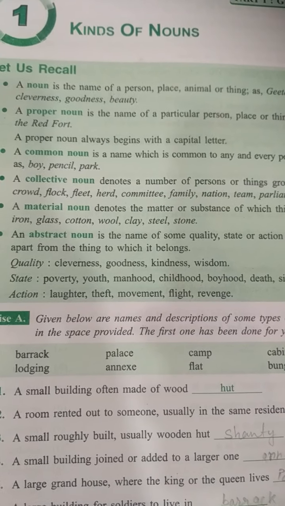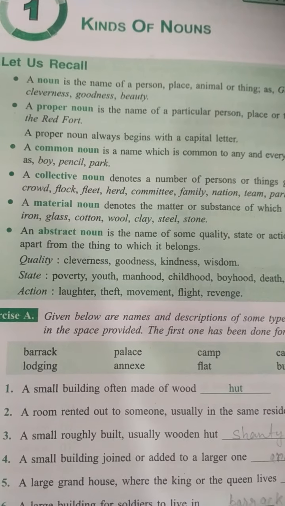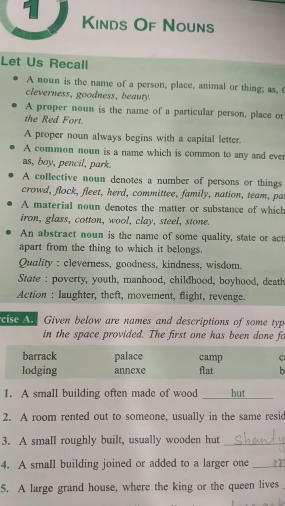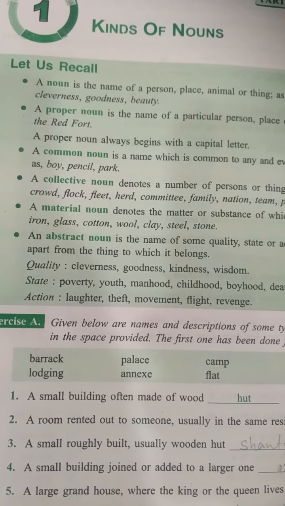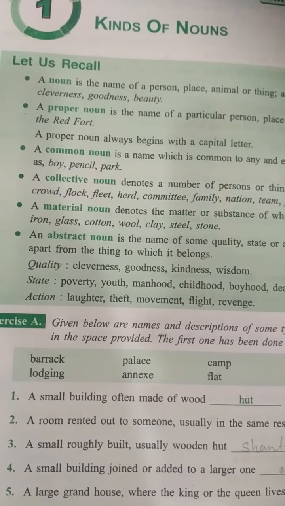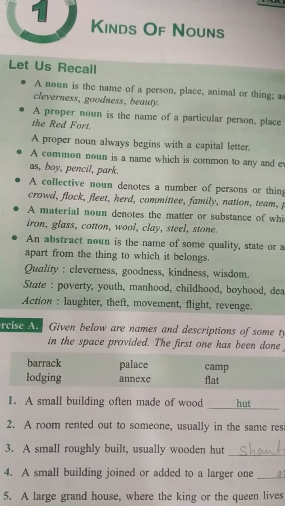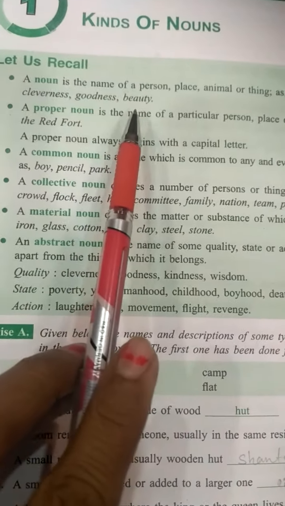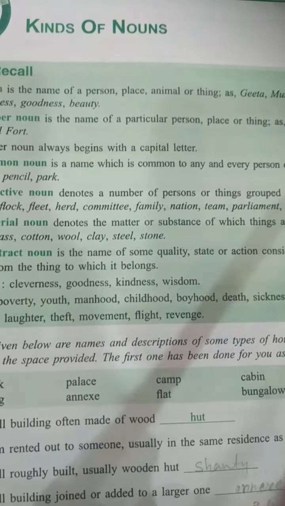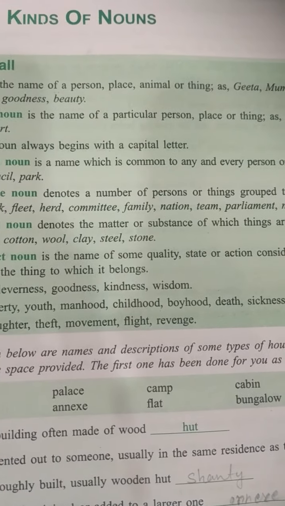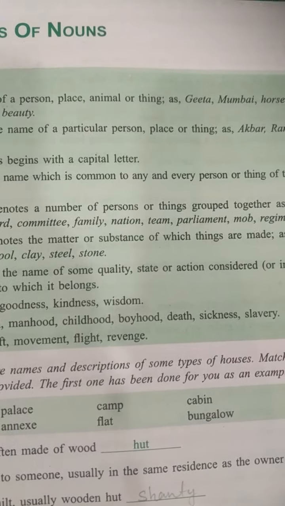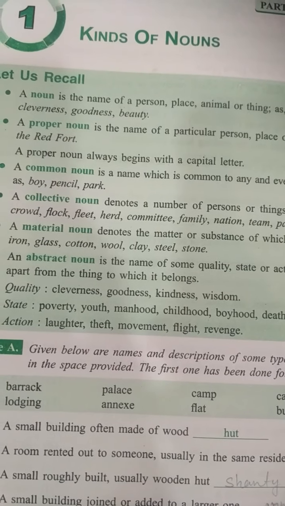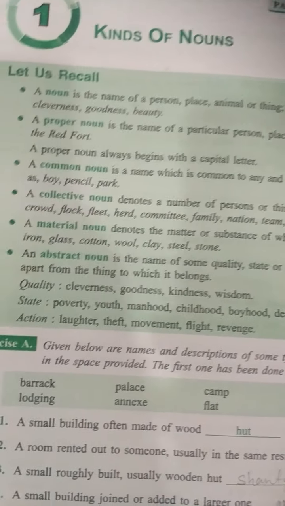So, broadly speaking, a noun is a word that functions as a name of a thing, person, or place. However, the term thing includes living creatures, actions, qualities, states of existence, and ideas. In other words, we can say that a noun is the name of a person, place, thing, as Gita, Mumbai, table, iron, cleverness, goodness, beauty. So, a noun is the name of anything.